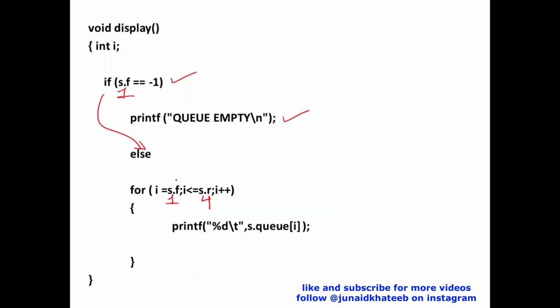So starting with i as 1, going till 4, I'll display the values from the queue. So this for loop is displaying the array starting at index front and ending at index rear. So this is how we will display this particular queue, and this is how we'll implement a queue using an array.